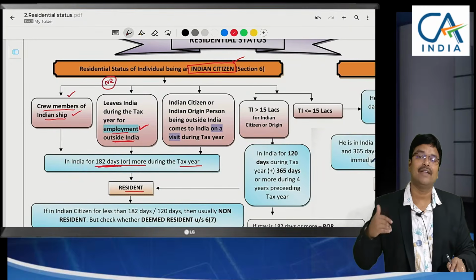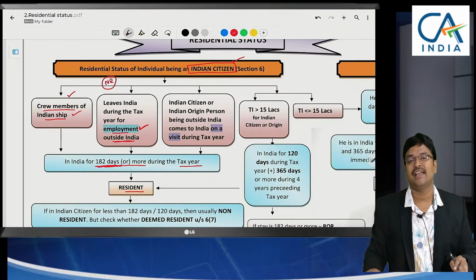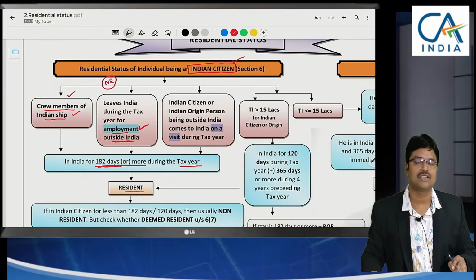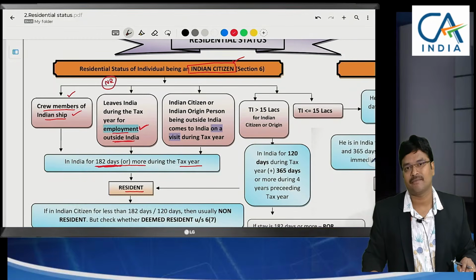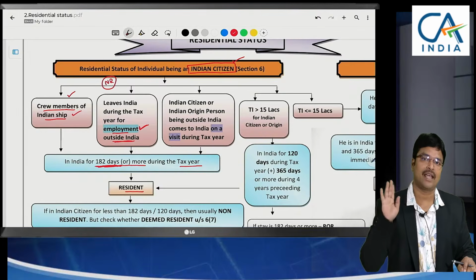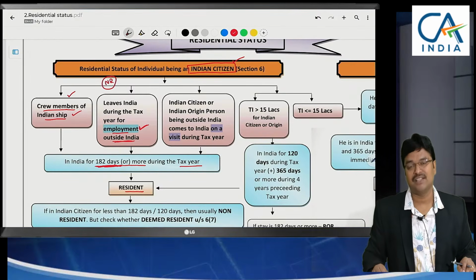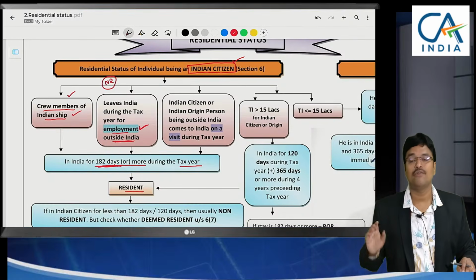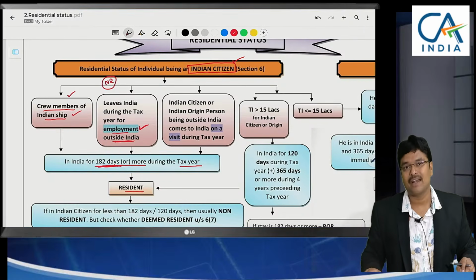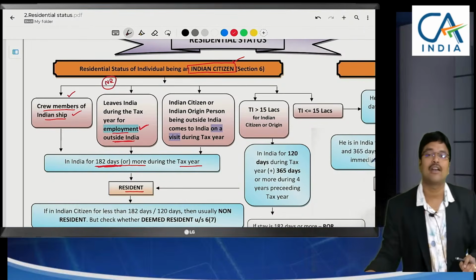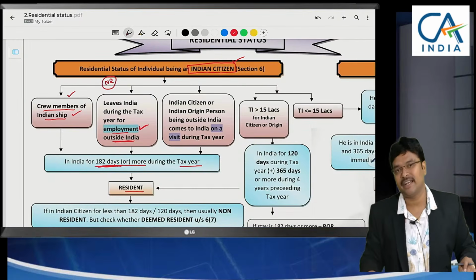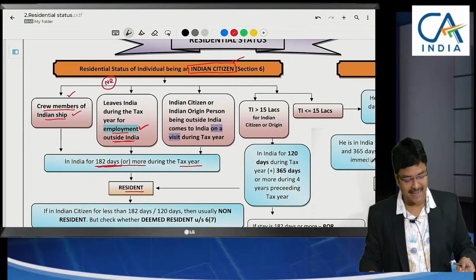Here we are encouraging him, because if he goes for employment outside India in August or September, that means April, May, June, July, only 4 months he is in India, which is less than 182 days. So we call him a non-resident. What happens if he is a non-resident? For a non-resident, foreign incomes will not be taxable in India. Only Indian incomes will be taxable. That's why we are categorizing here.